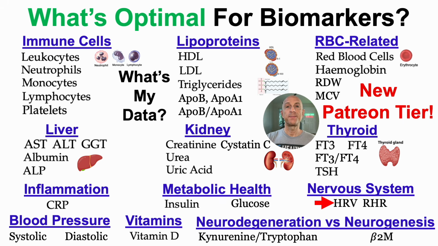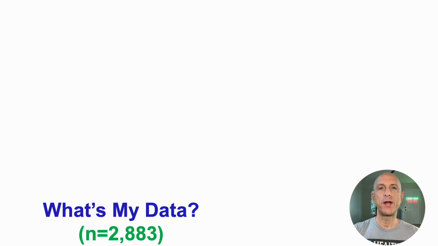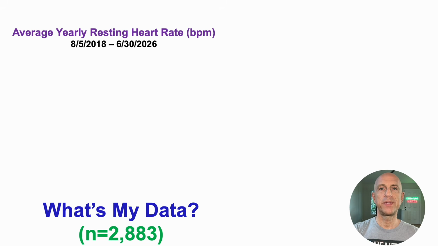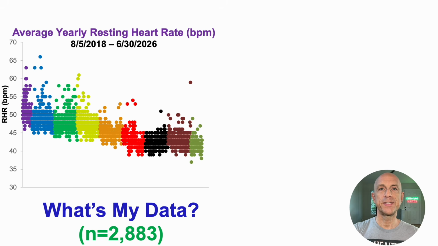All right, so what's my data? I have almost 2,900 days of data for both HRV and RHR. First, starting with the data for resting heart rate. The period that I'm going to show goes from August of 2018, when I first started tracking, through the end of June 2026, which is what we'll see here, with resting heart rate plotted on the y-axis against time on the x. And these data are generated by Whoop.